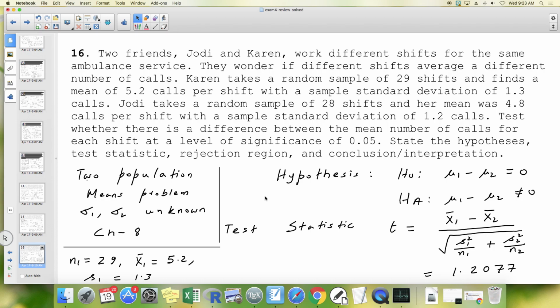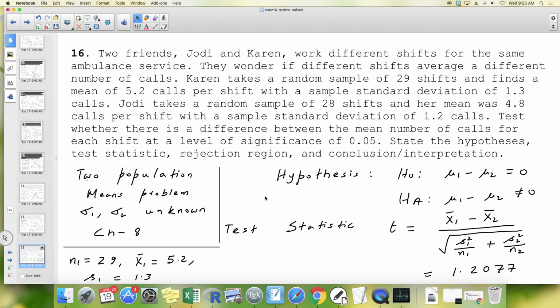So Karen takes a random sample of 29 shifts and finds a mean of 5.2 calls per shift with a sample standard deviation of 1.3. Jody takes a random sample of 28 shifts and her mean was 4.8 calls per shift with a sample standard deviation of 1.2 calls. Alright. So test whether there's a difference between the two shifts in number of calls. And your level of significance is 0.05.